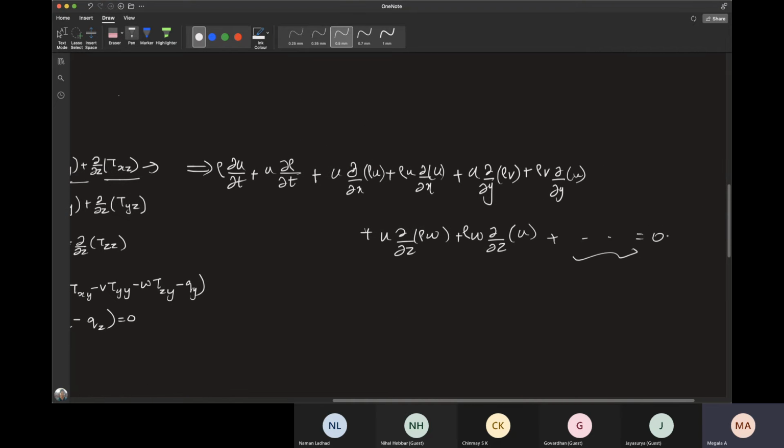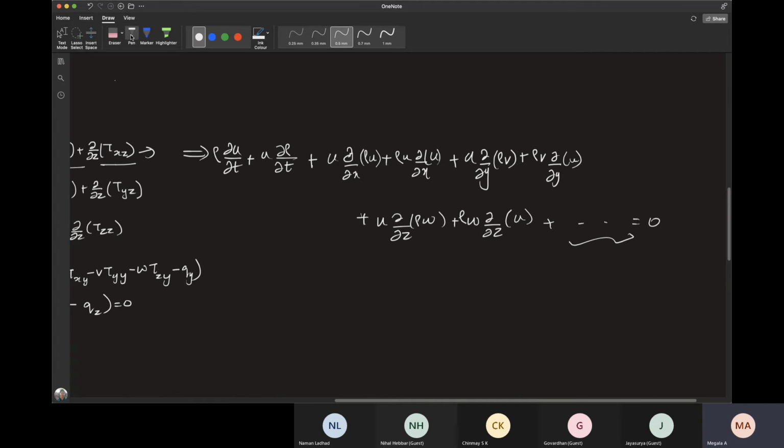Those will come here and equal 0. So now you can rearrange them so you just have all these variables. So I have U into dou rho by dou T plus dou by dou X of rho U plus dou by dou Y of rho V.